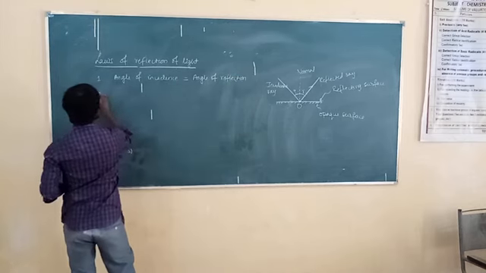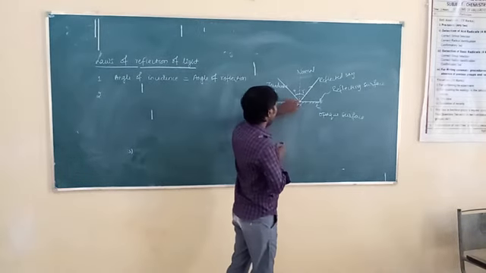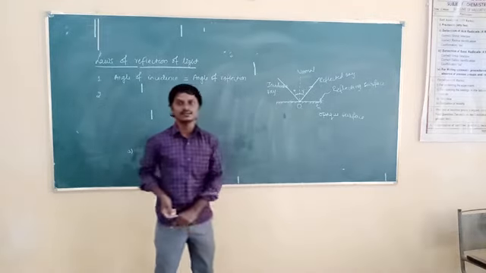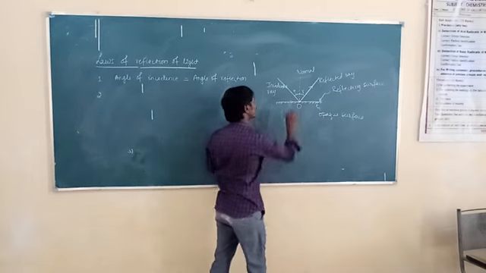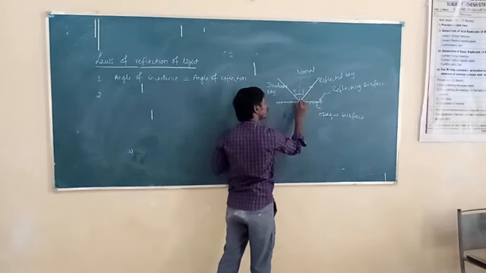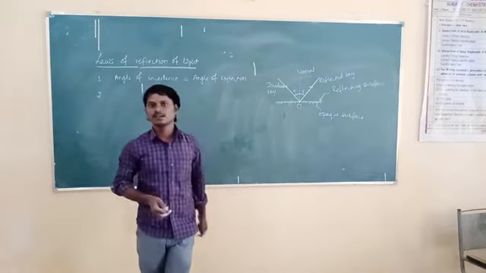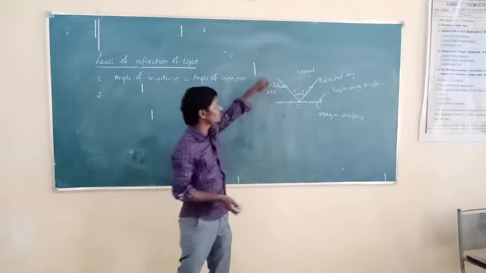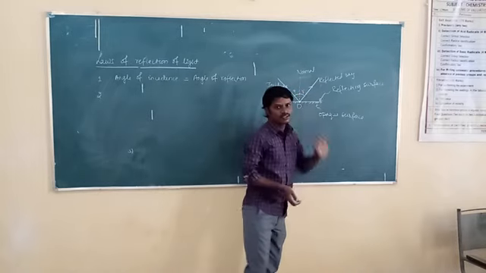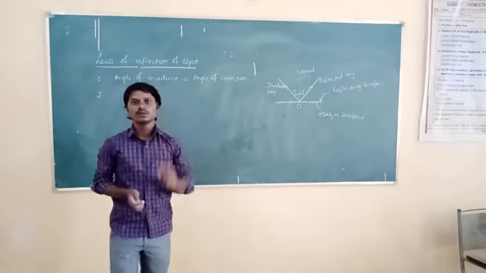Then what is the second law? The second law is that the incident ray, the reflected ray, and the normal drawn at the point of incidence all lie in the same plane. This means they are in only one plane. The incident ray is in the xy plane, the reflected ray is also in the xy plane, and the normal is also in the xy plane. All are lying in only one plane.